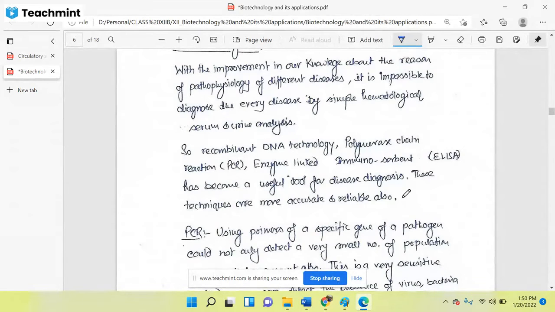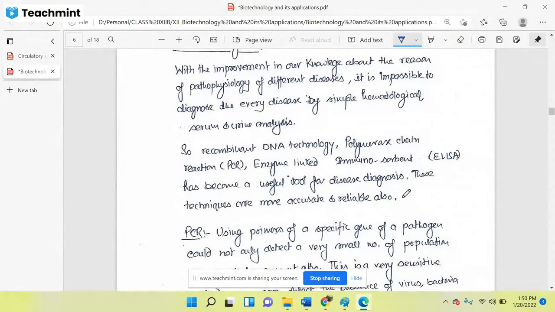By using simple biochemical tests, we are putting different reagents in the sample, and based on the color, based on their concentration, based on different things, we analyze the disease, but those are not reliable. But when we are using these techniques, PCR, ELISA, or certain biotechnological tools and techniques, then those are much more reliable for disease diagnosis.